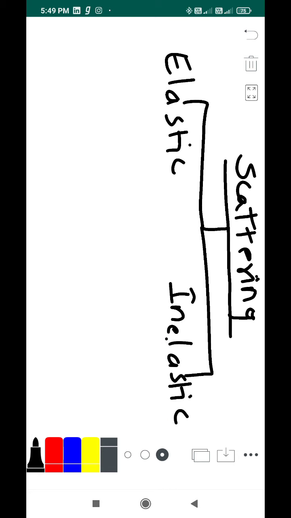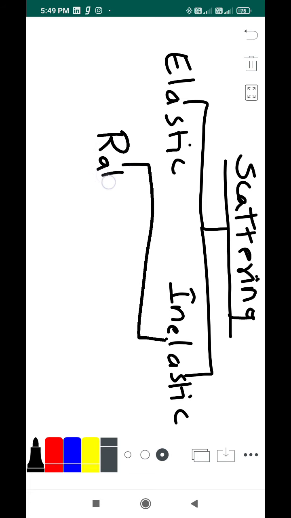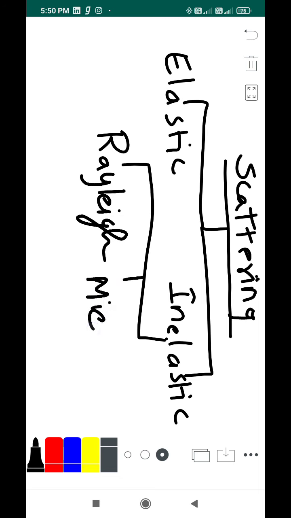Elastic is only one type. Inelastic can be divided into four types. The first one is Rayleigh scattering, because of which our sky is blue. You would have guessed how it happens; I'll explain anyway. Next one is Mie scattering. Third one is Tyndall scattering.